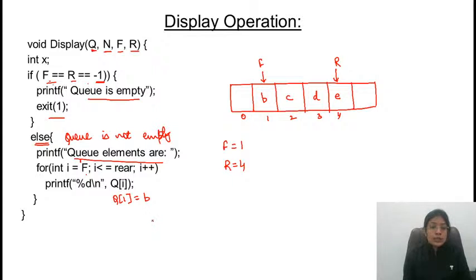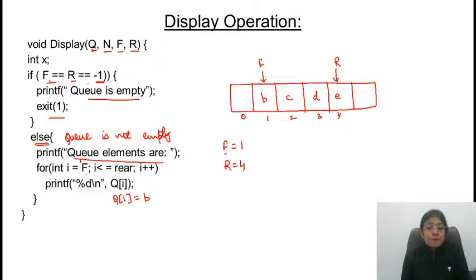Rear is equal to size -1 is the condition to check if the queue is full or not. But when you are displaying the elements, it doesn't matter whether the queue is full or not, right? The queue could be empty, it could have only one element, there can be 2 elements, 3 elements and so on.